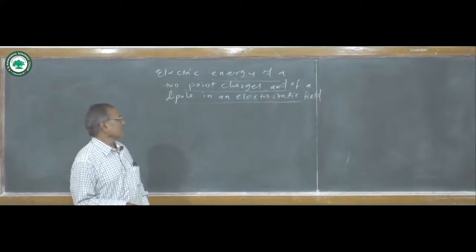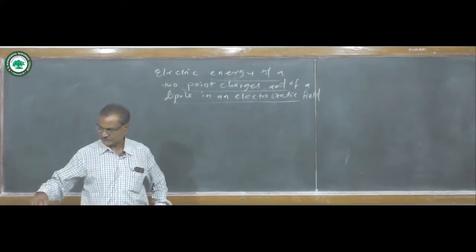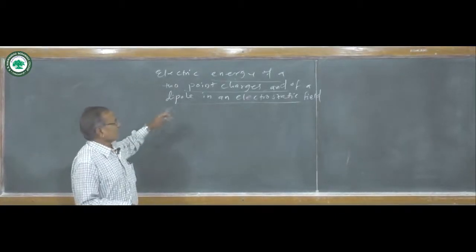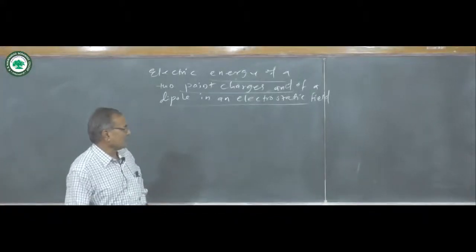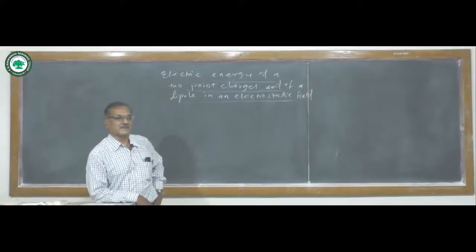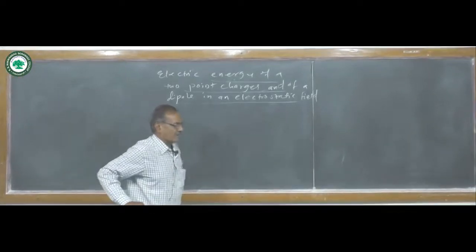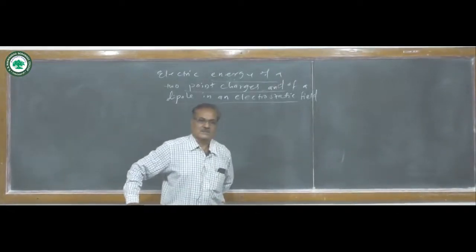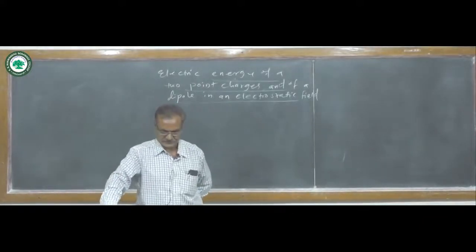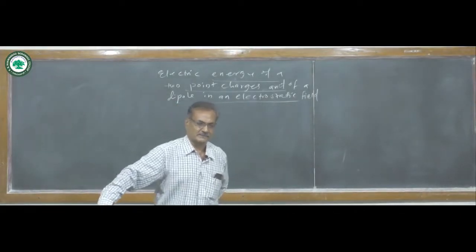Today we have seen in electrostatics, standard 12, the electrical energy of two point charges and of a dipole in an electric field. Dipole means two poles, that is, there are two charges. Now the system is assembled from a number of charges and the system gets electrified.